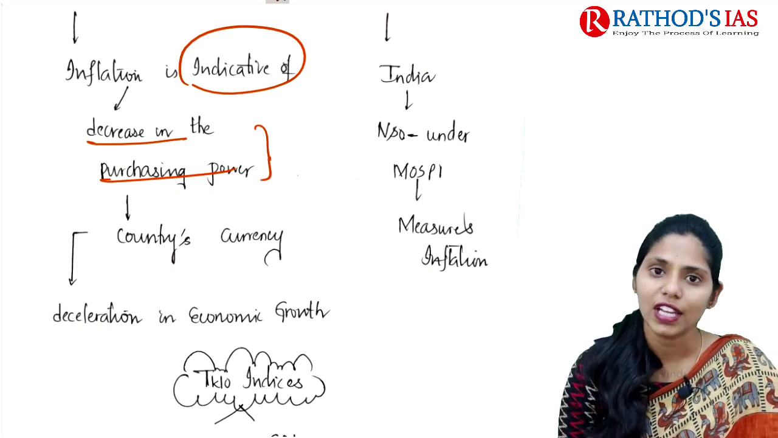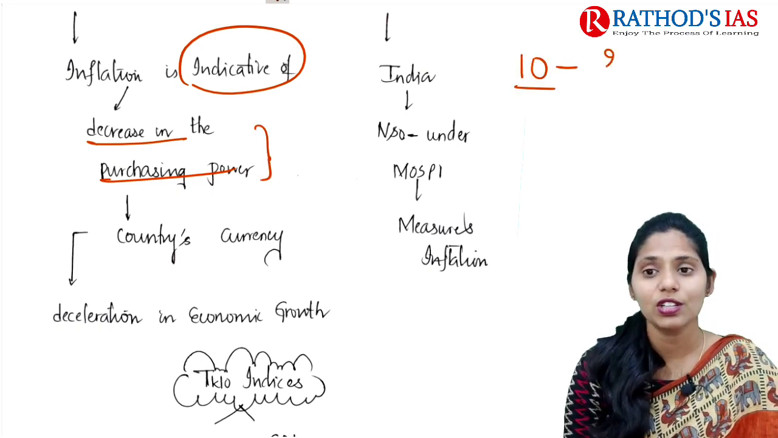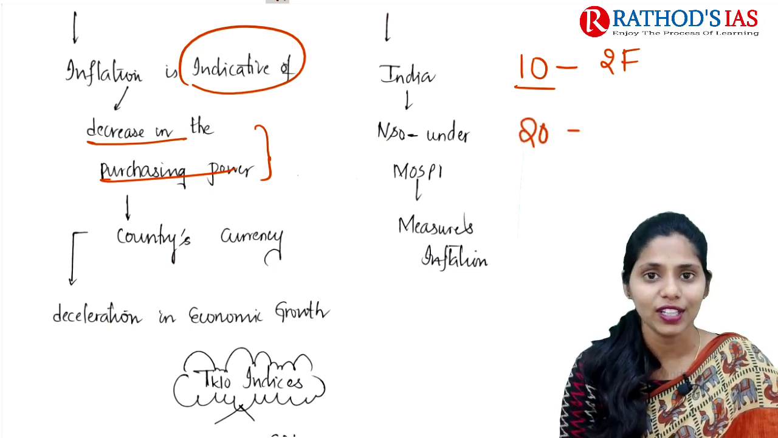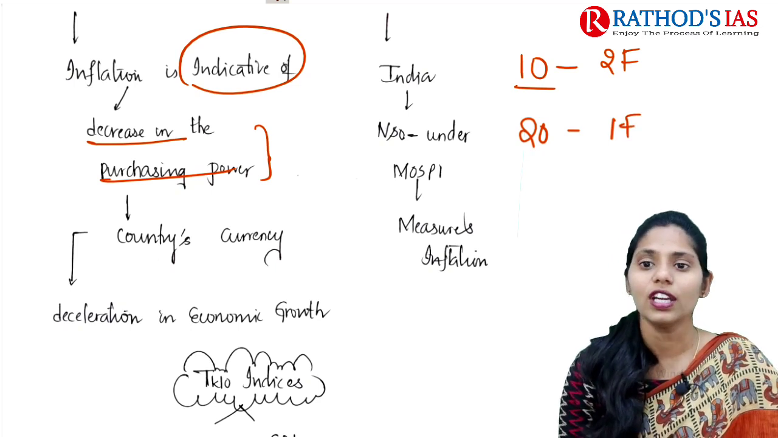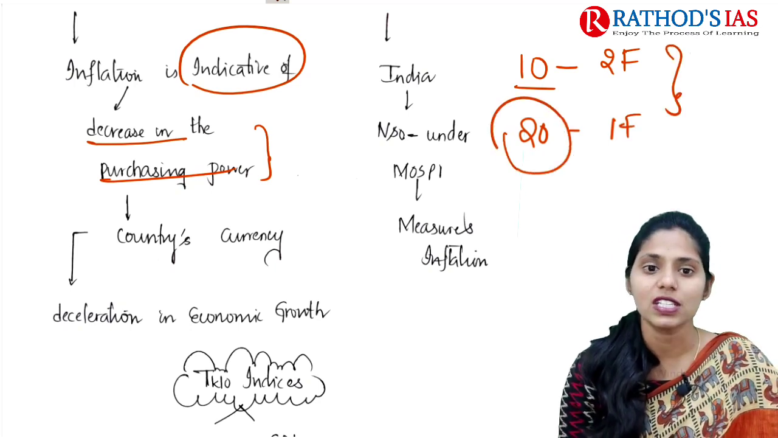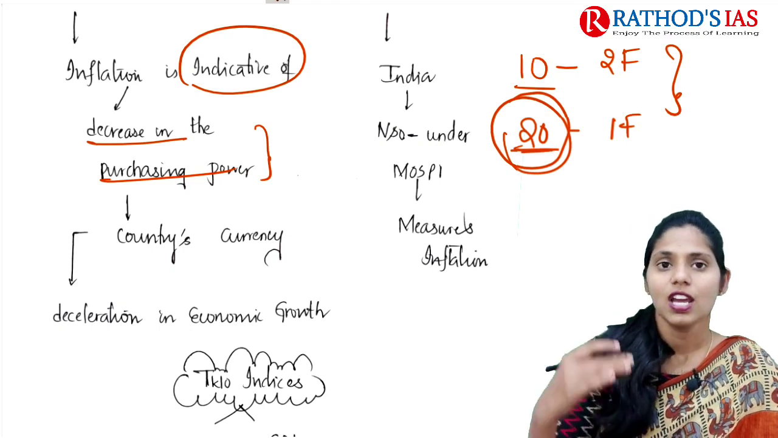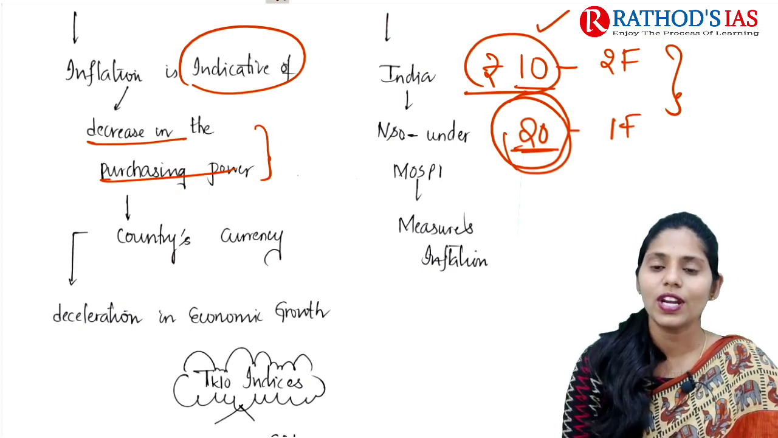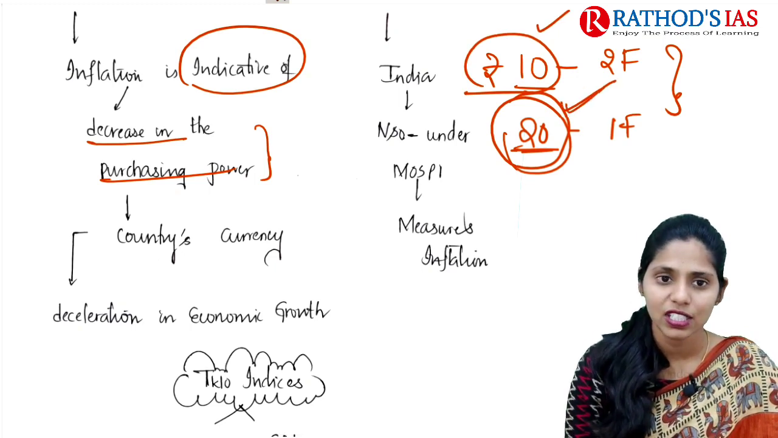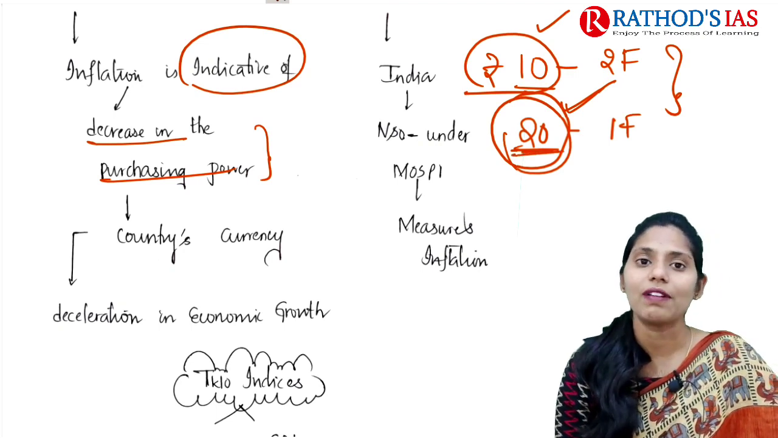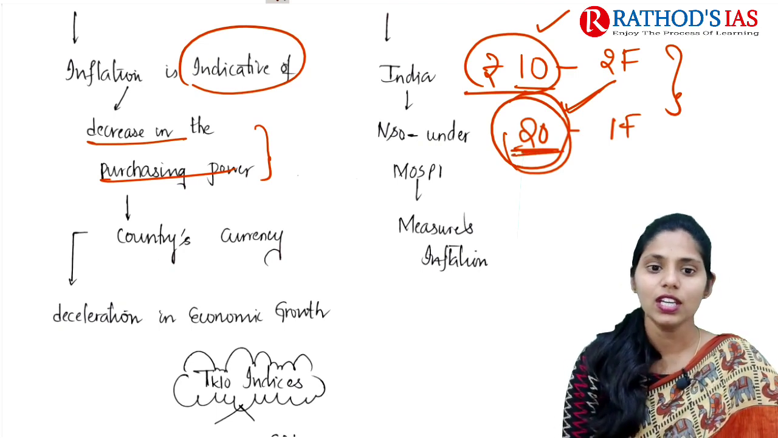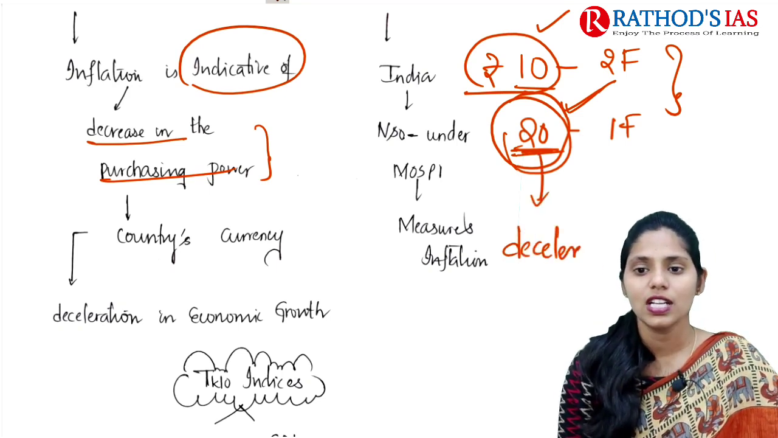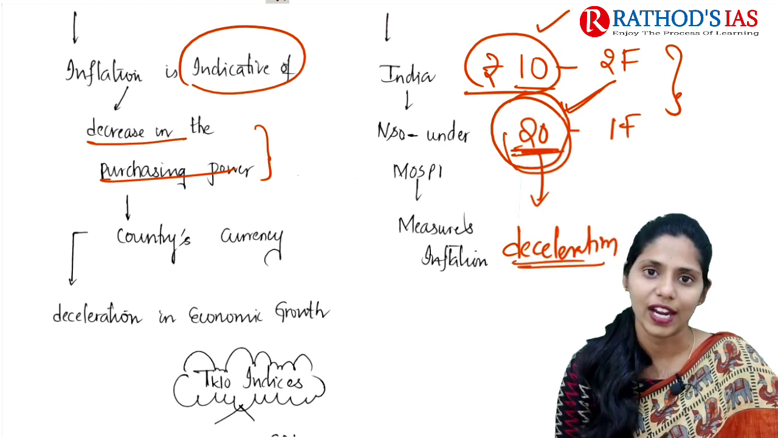So inflation is one of the important indicators of decrease in purchasing power. For example, earlier if I had 10 rupees, I used to get 2 5-star chocolates. But now even if I have 20 rupees, I am not getting 1 5-star chocolate. Because of this, the purchasing power of Indian currency, for example the rupee 10 I am talking about here, decreased. So whenever there is inflation, that means increasing prices, we can say there is a decrease in purchasing power of that country's currency. Whenever purchasing power is decreasing, that will lead to deceleration of economic growth of that country.